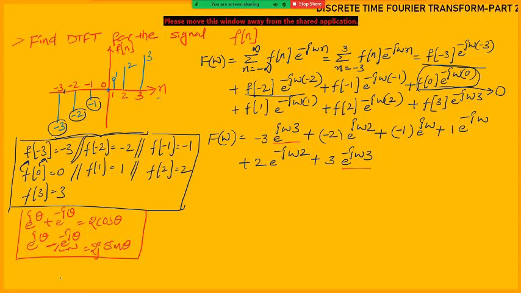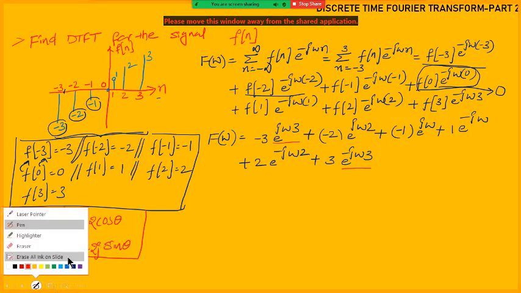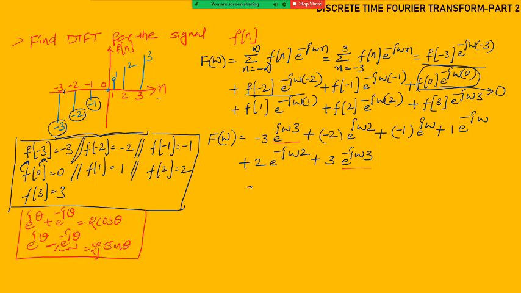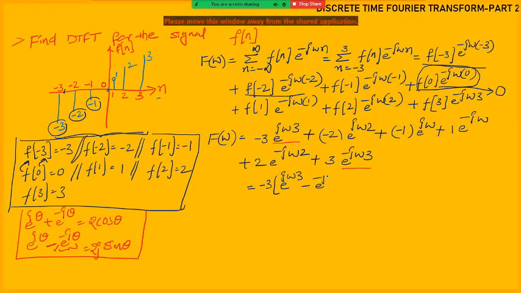So it is equal to, from these two terms I am taking minus 3 as common, then you will get e power j omega 3 minus e power minus j omega 3. Now it is exactly looking like e power j theta minus e power minus j theta, so instead of this one we can write 2j into sin theta, where theta is equal to 3 omega.